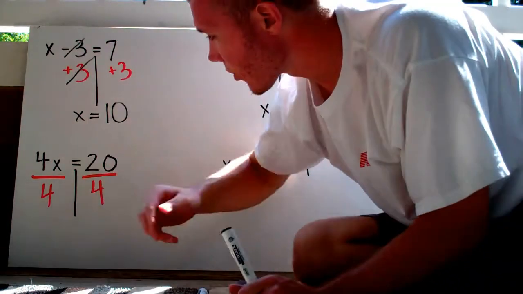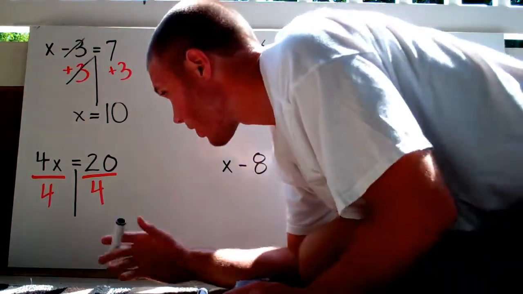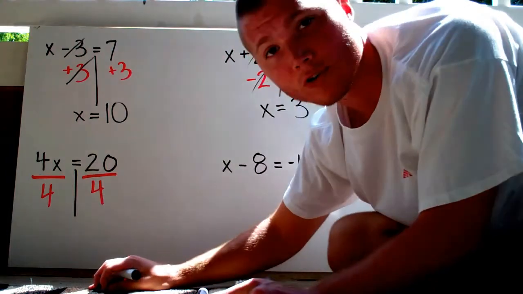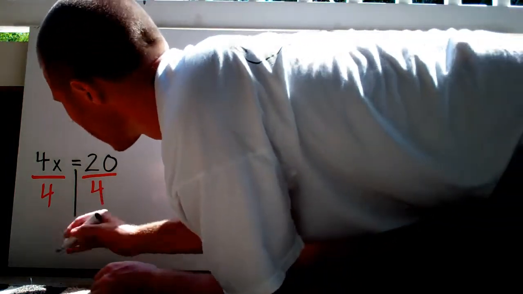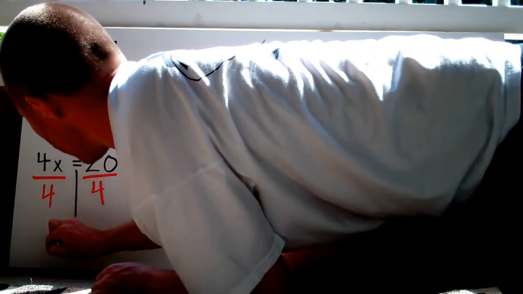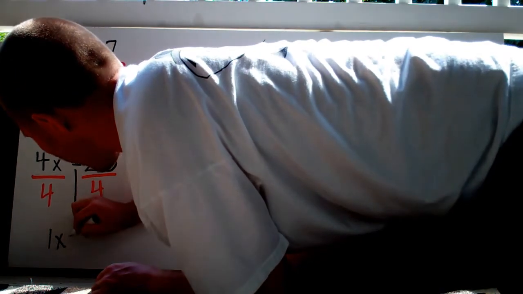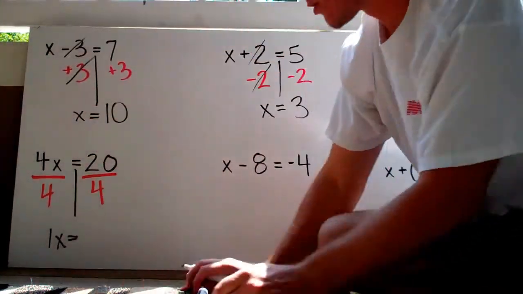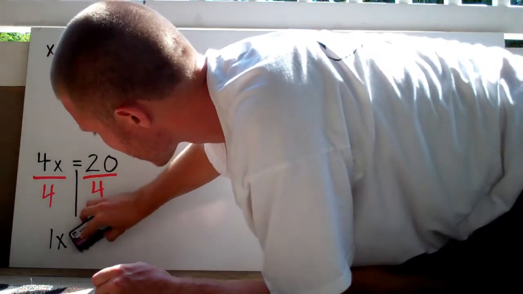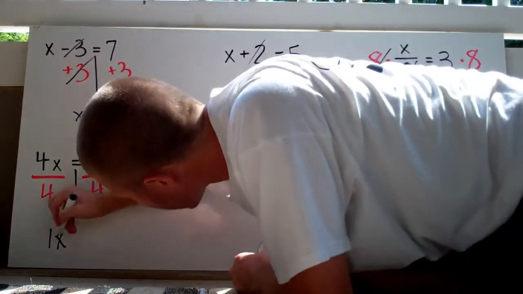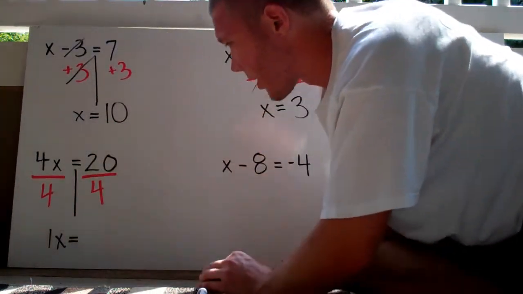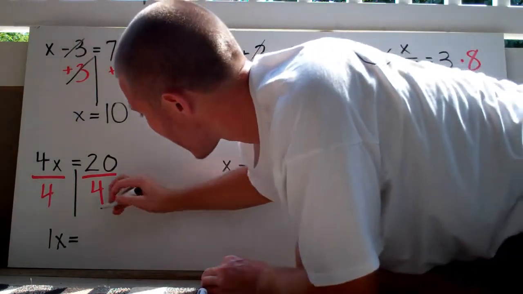Well, check it out. 4x divided by 4. 4 divided by 4 is 1, right? 1x. And that's going to equal, let me fix this, 20 divided by 4, and 20 divided by 4 is going to be 5.